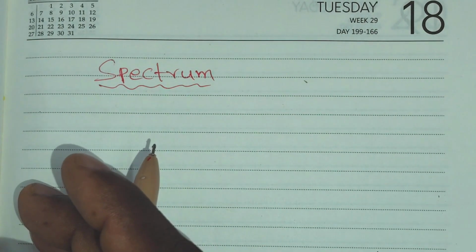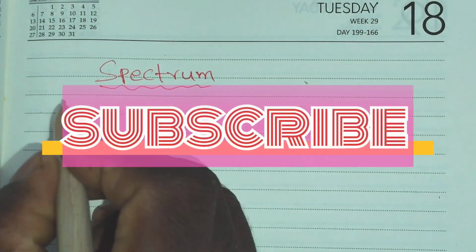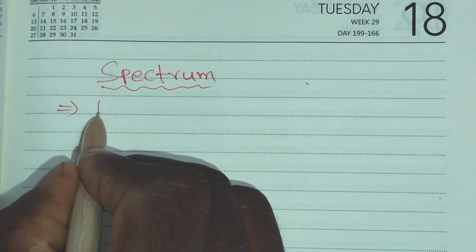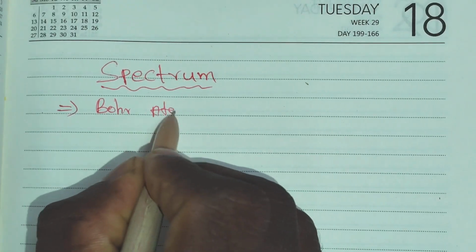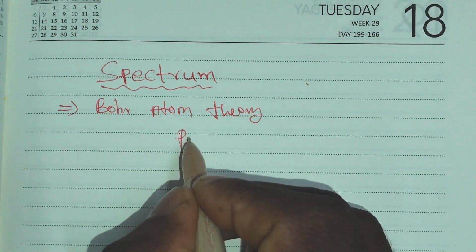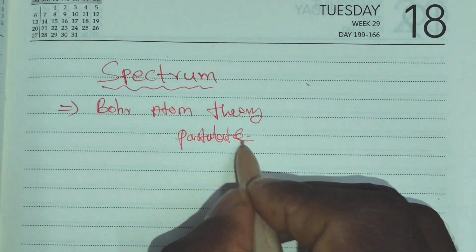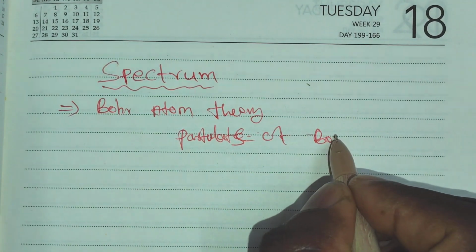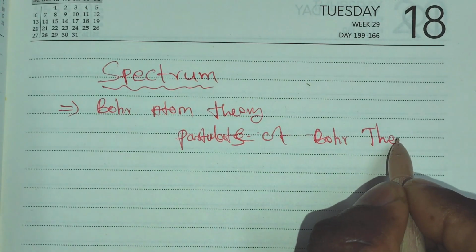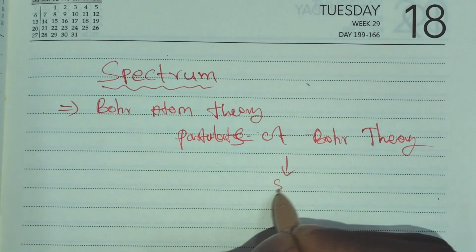Dear student, in this video we study the topic of spectrum. This topic comes from the Bohr atomic theory. It is one of the postulates of the Bohr theory, which is nothing but the spectrum.